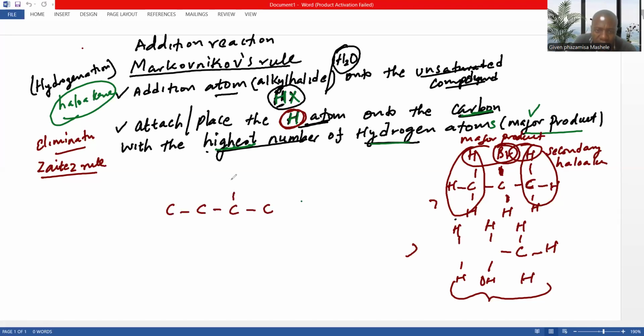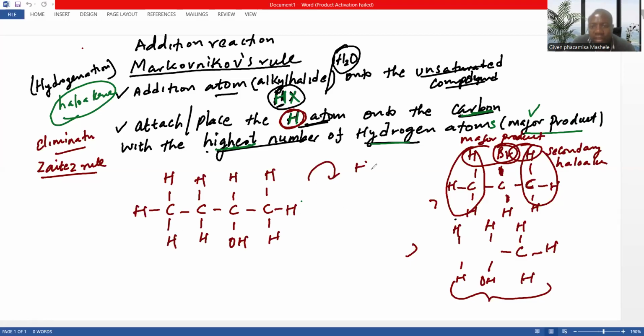Here we have hydrogen. There it's OH, just water. That's hydrogen, hydrogen, hydrogen, hydrogen, hydrogen. Now we need to perform the elimination. Let's say we want to remove water from here, H2O. Obviously, when we remove water, yes, we have to remove the OH. It's elimination. We need to remove it with hydrogen. But the question is, do we have to remove with this one, or this one, or that?